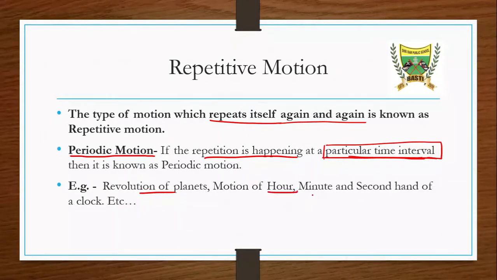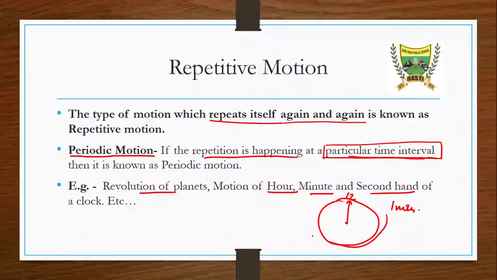Motion of the hour hand, minute hand, or second hand. Suppose this is our clock and this is the second hand. Suppose right now it is pointing towards 12, but after 1 minute it will complete one revolution and again point to 12. The minute hand, suppose right now it is pointing to 2, then after 60 minutes it will again point to the number 2.